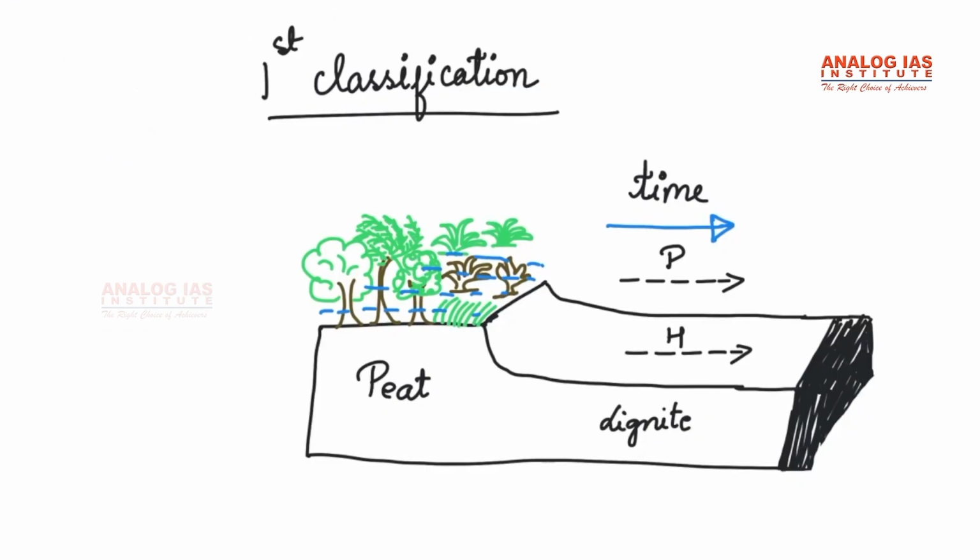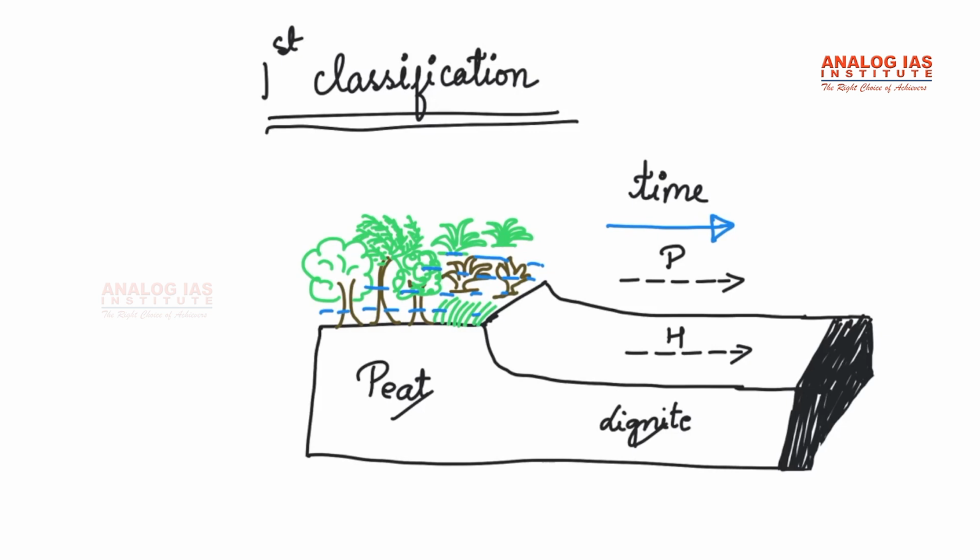Now let us look at the classification of coal. In the first classification method, there are certain forms of coal like peat, lignite, bituminous coal and anthracite coal.